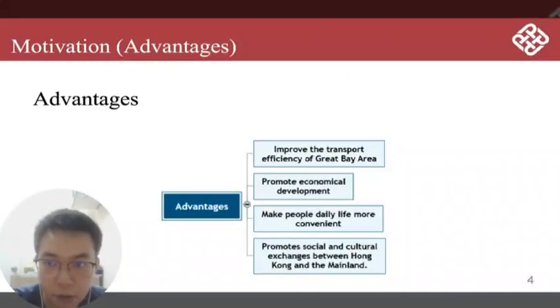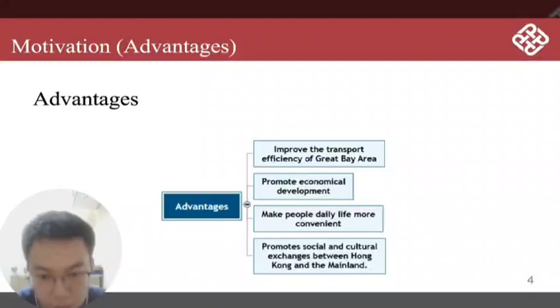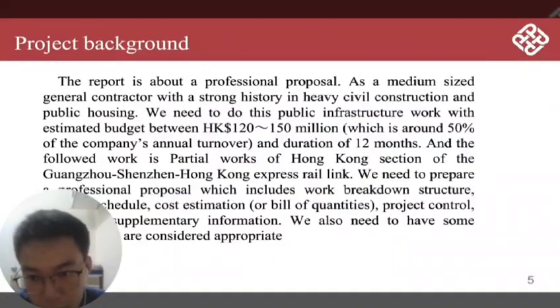The advantage of this is it will improve the transport efficiency and promote economic development and make people's daily life more convenient, and promote social and cultural exchanges between Hong Kong and the mainland.